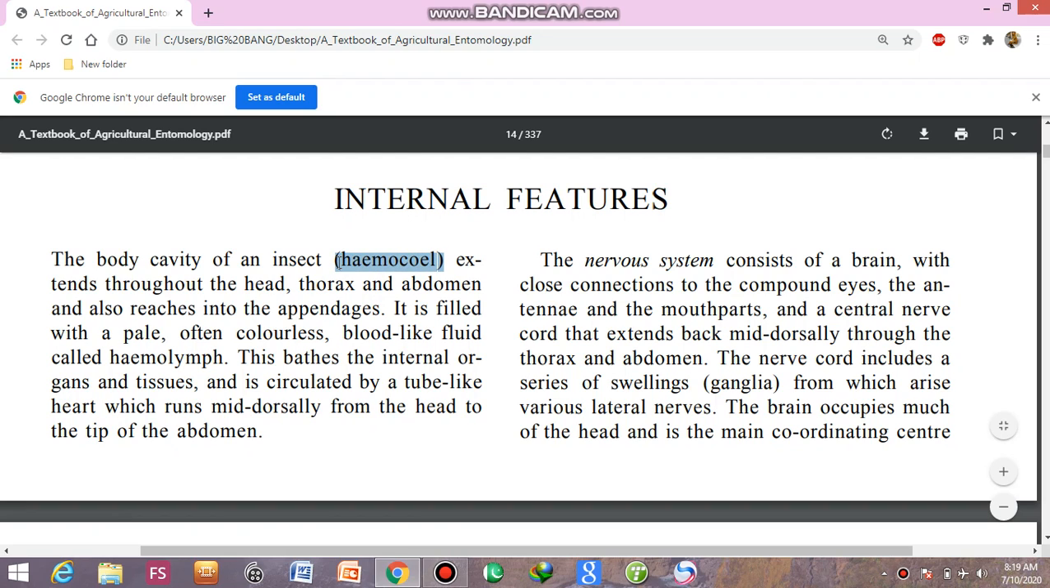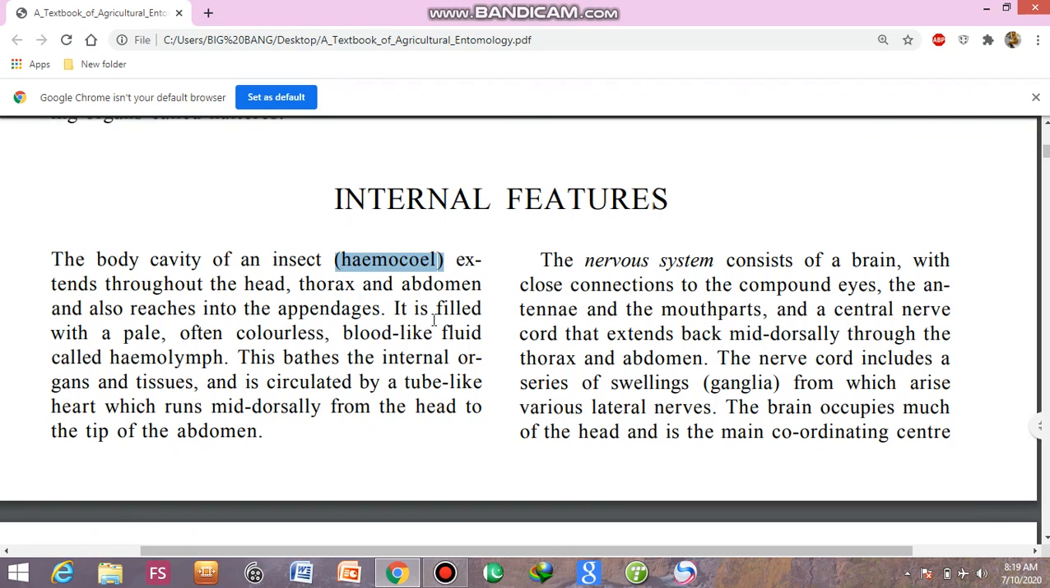Hemocoel is the body cavity of the insects, and it extends throughout the head, thorax, and the abdomen, and it also reaches into the appendages. It is filled with a pale, often colorless, blood-like fluid called the hemolymph. In insects, circulatory fluid is known as hemolymph.